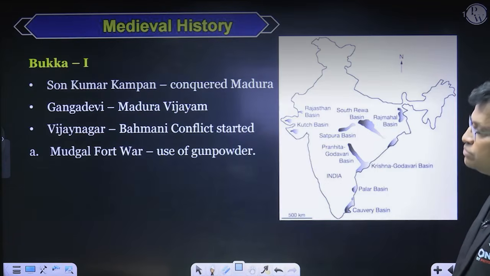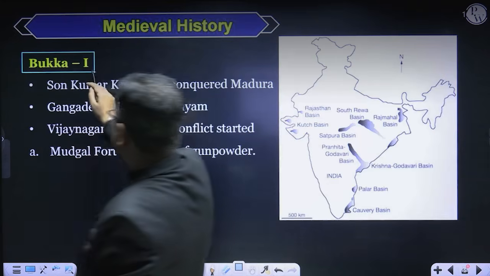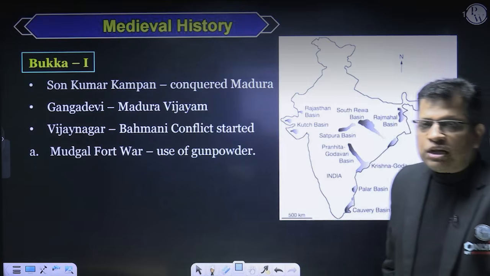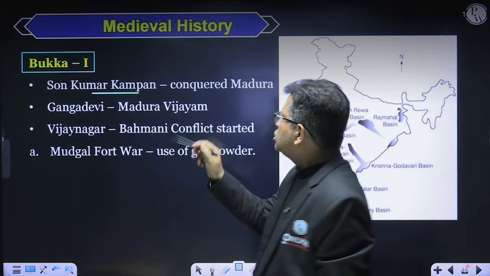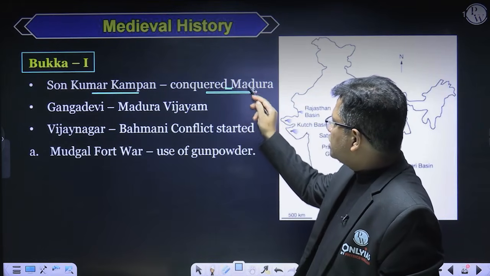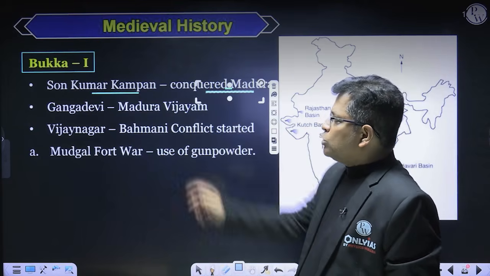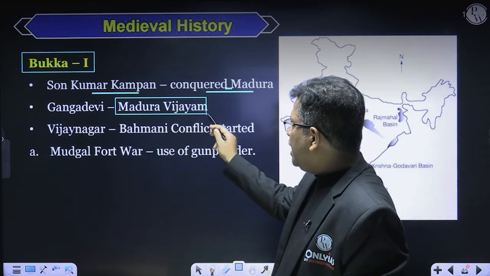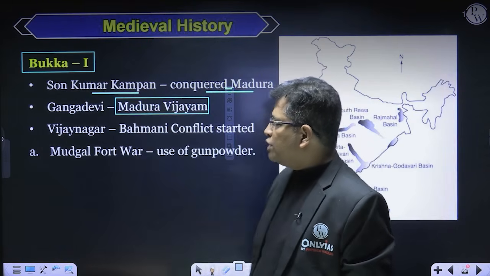Now coming to some other important rulers. After Harihara first, Bukka first became the next ruler of the Vijayanagar Empire. One of his sons, Kumara Kampan, expanded the empire towards Madura and conquered it. After this successful conquest, Kumara Kampan's wife Ganga Devi wrote a book called Madura Vijayam, in which she praised the achievement of her husband Kumara Kampan, the son of Bukka first, right?